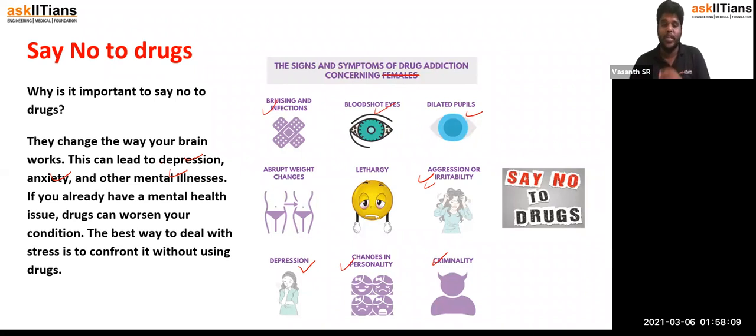So the best way to deal with stress is to talk to someone whom you can trust, so that you have someone to share with. Especially if they are your parents, they will be well and good, and they will be able to give you the right idea, based on what they implemented when they were facing such problems, or their life experience. That's why say no to drugs, guys.